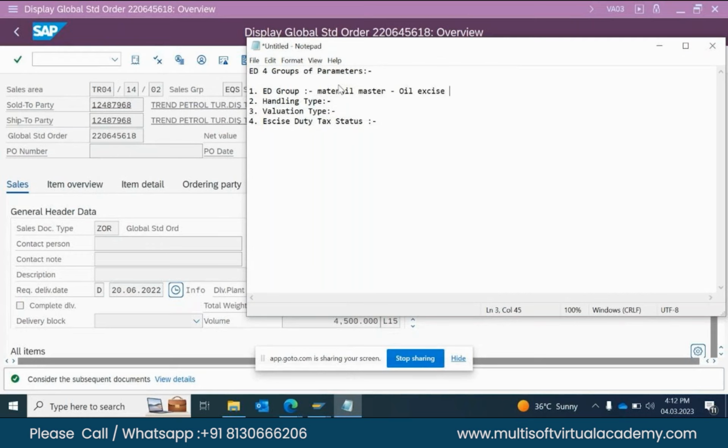There, in the ED group, we can see that. The handling type is updated in the customer master additional tab. The valuation type is in some table where you have updated the valuation type and excise duty. Excise duty group, as I mentioned, defines how material is handled with respect to the tax. It is a value assigned to each set of materials which are subject to the same rate of excise duty.